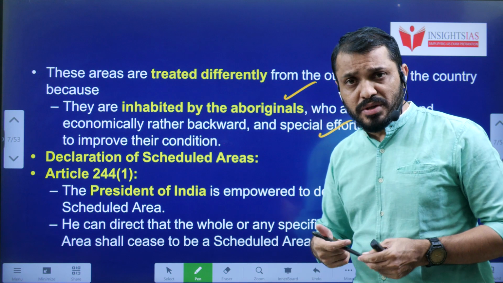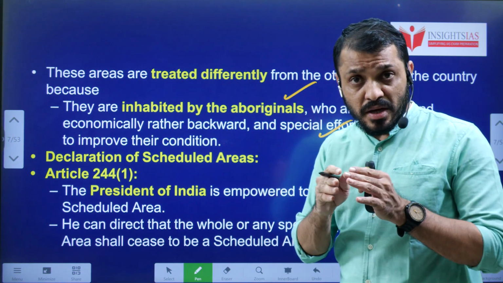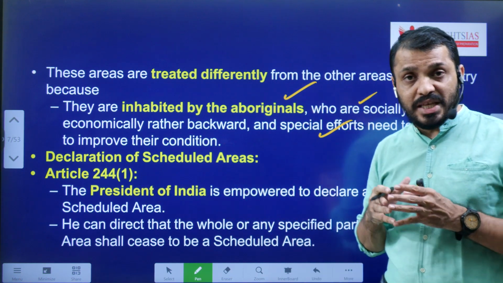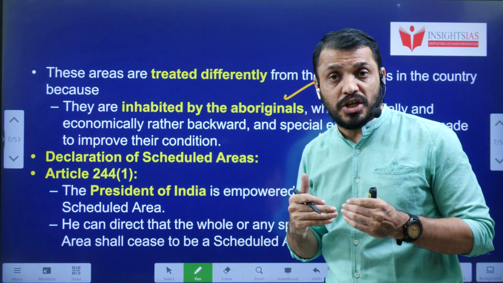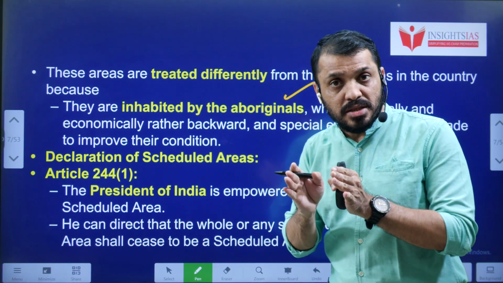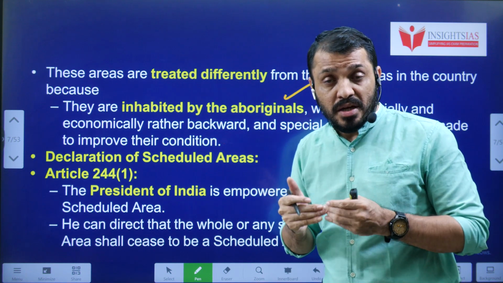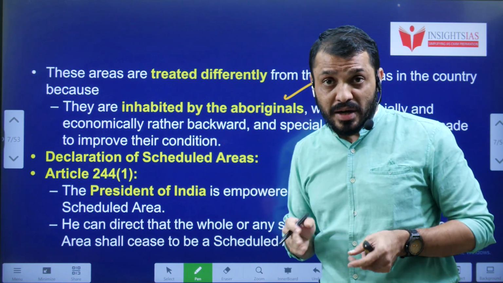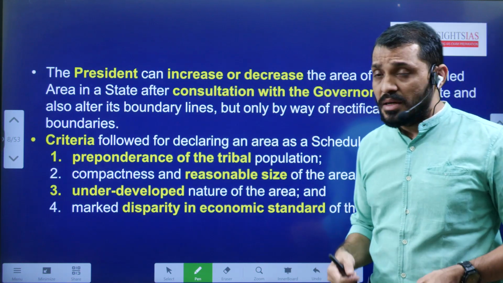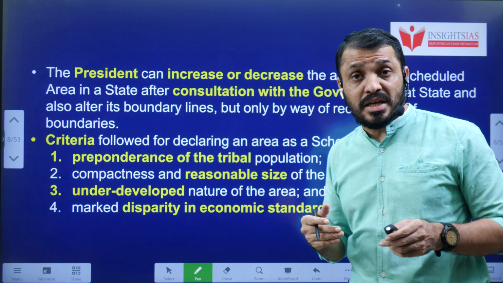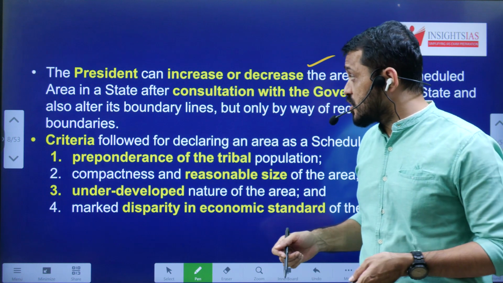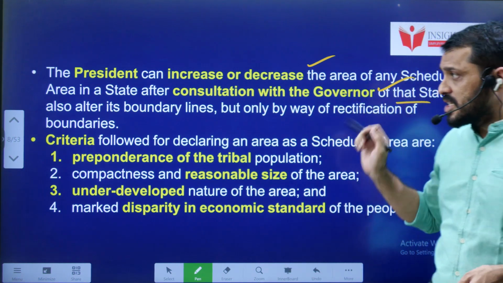The declaration of the scheduled areas: who will declare a particular place as a scheduled area? Under Article 244 clause 1, the President will give notice. Through the President's notification, a particular area will be declared as a scheduled area. And the President is authorized to give further orders so that a particular area ceases to be identified as a scheduled area. Those orders also come from the President. The President can decrease or increase the scheduled area in consultation with the governor of that particular state.